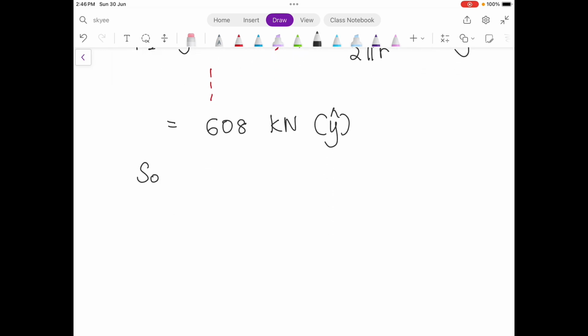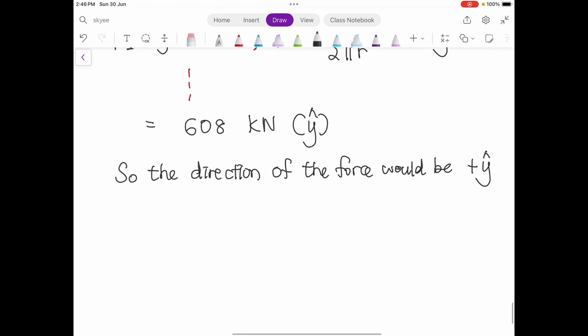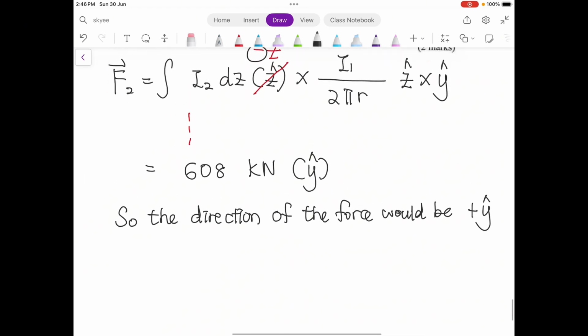So you can mention that what predicts the directions of the force will be positive y. Positive y. Okay, so you can just mention that.